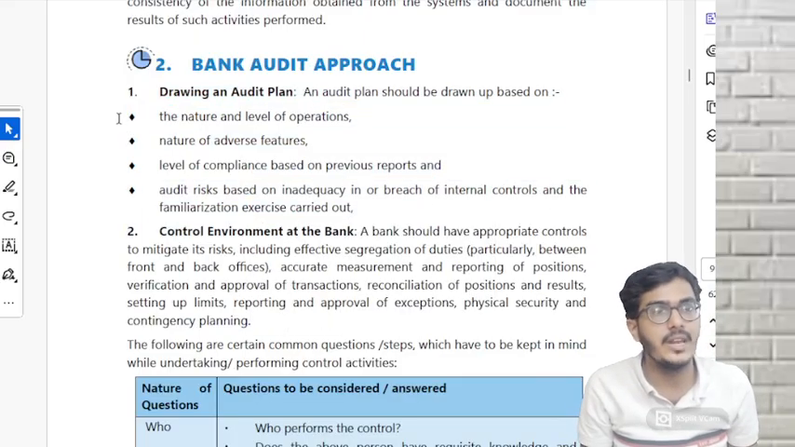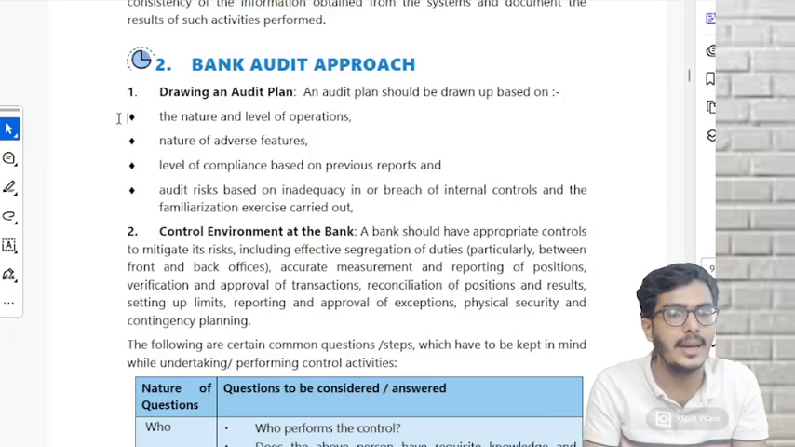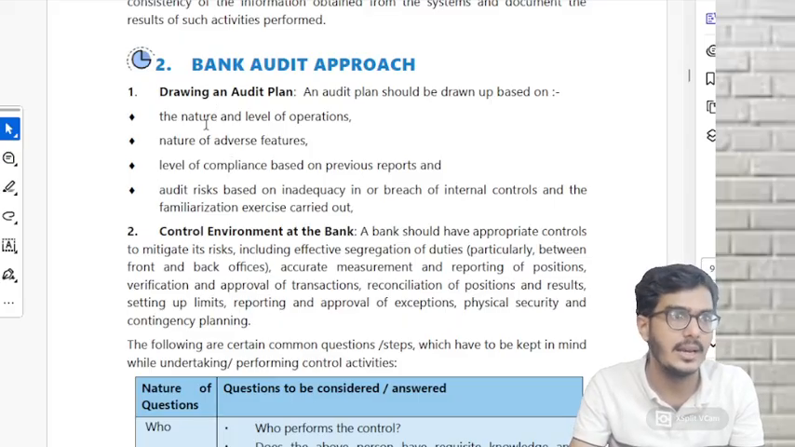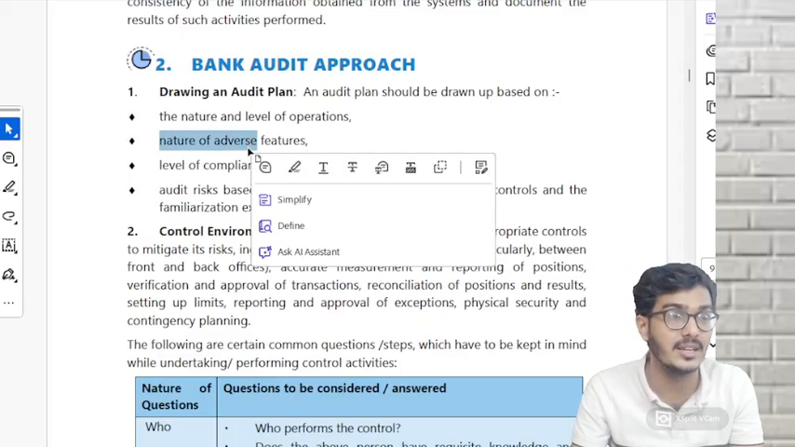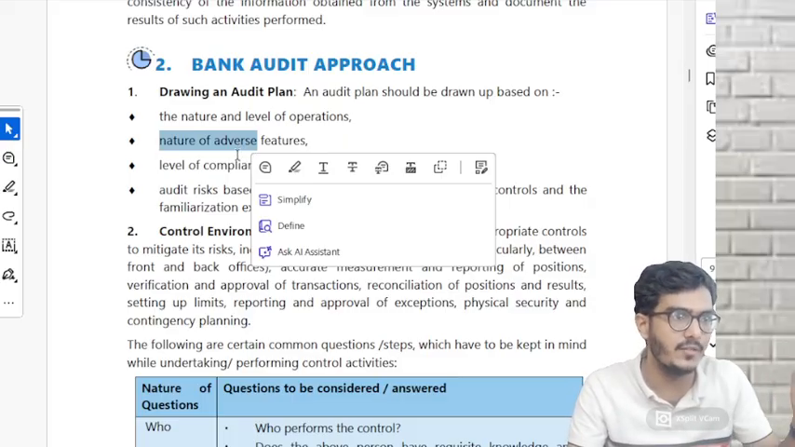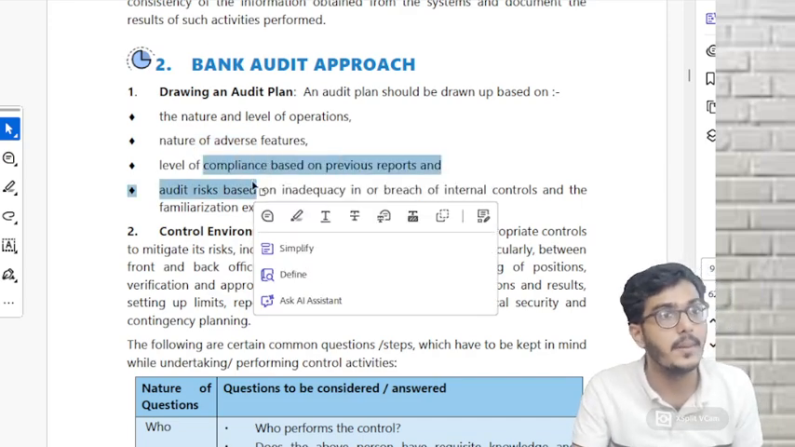What is it? Whenever you are approaching a bank audit, first you have to make a plan. Am I right or not? In that plan, what are you going to discuss? Your plan should be based on the nature of the operation and the level of the operation, how big the branch is. And the nature of adverse features. What are the bad things? You would be knowing this branch, these are the areas where fraud is higher. Keep those adverse features also in your mind. Level of compliance based on previous reports.